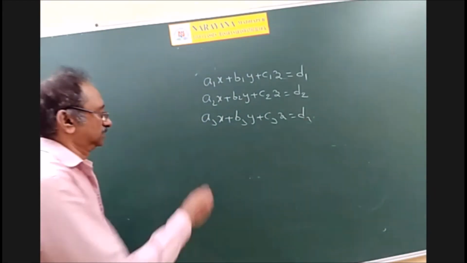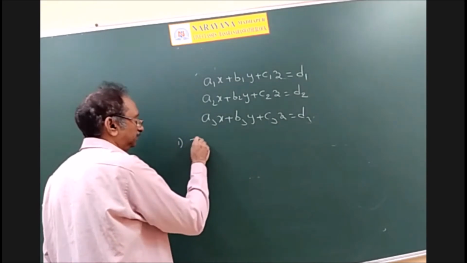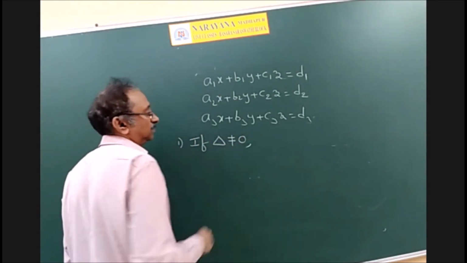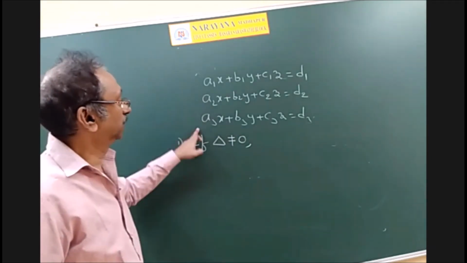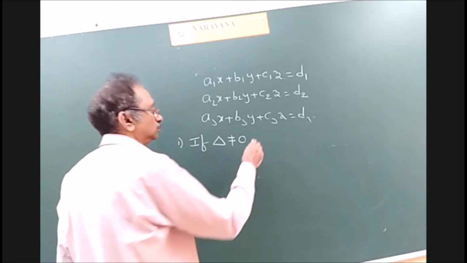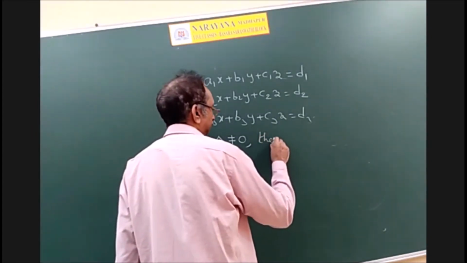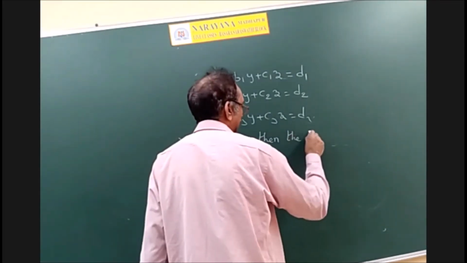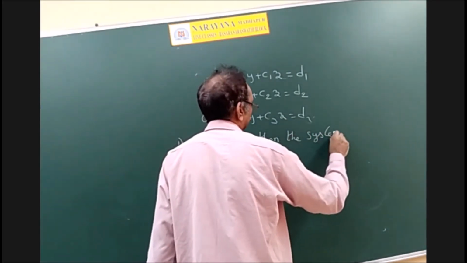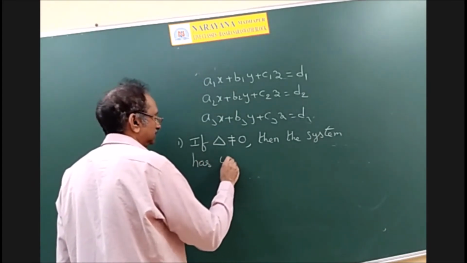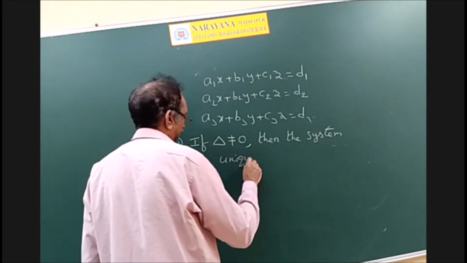If delta, the determinant of a1, a2, a3, b1, b2, b3, c1, c2, c3, is not equal to 0, then definitely the above system has a unique solution.